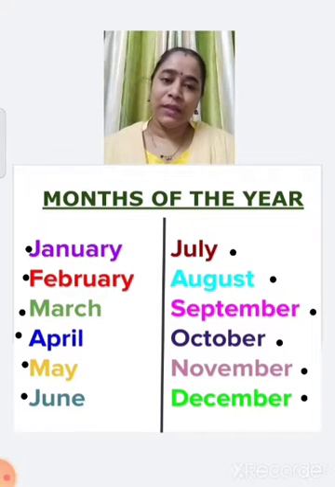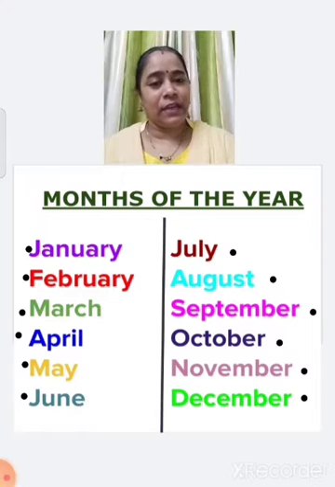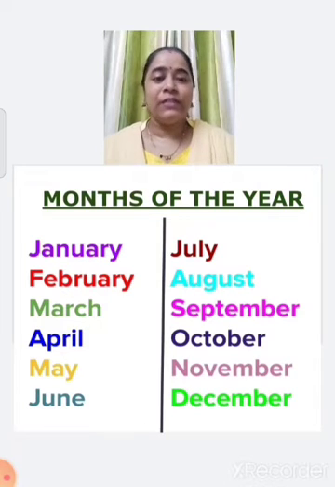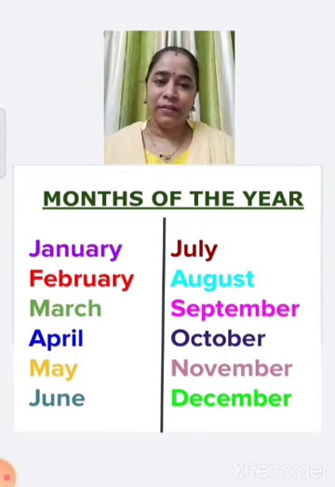So, once again, we will say the months of the year. All are going to repeat after teacher. There are 12 months in a year.